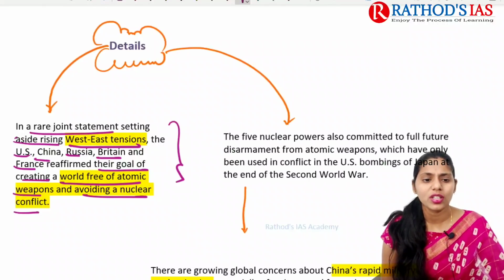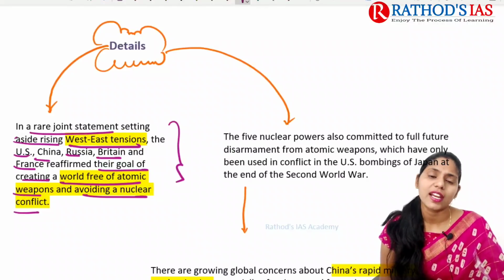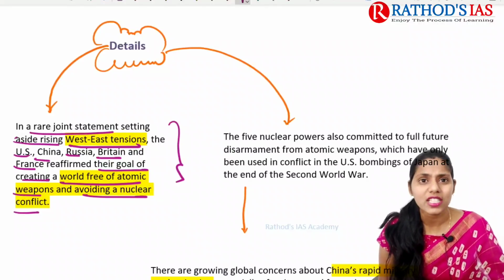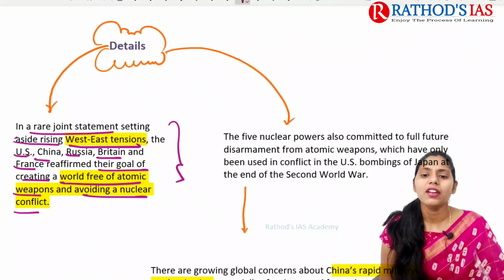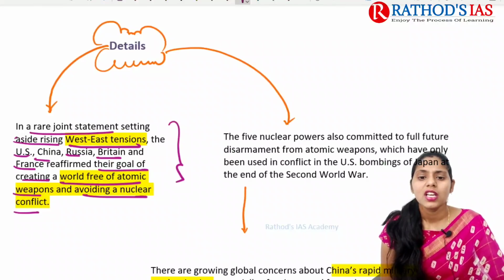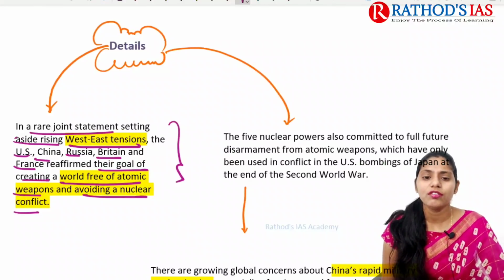So what happened in this context? Here China said that no, we are going to modernize our nuclear arsenals. And if you're talking about these powerful 5 nuclear power countries, they also committed to the full future disarmament of atomic weapons.